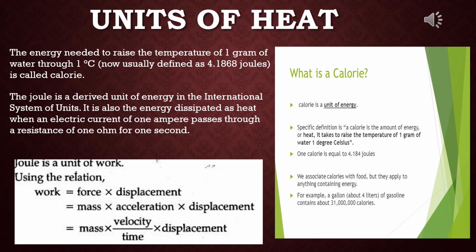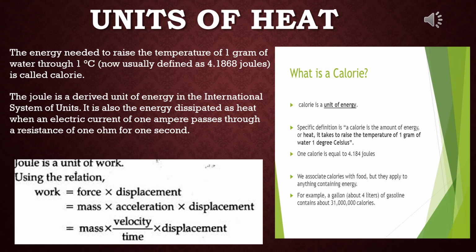It is also the energy dissipated as heat when an electric current of 1 ampere passes through a resistance of 1 ohm for 1 second. What is joule actually? 1 joule is the quantity of energy required for displacement of a body through 1 meter by applying a force of 1 Newton.